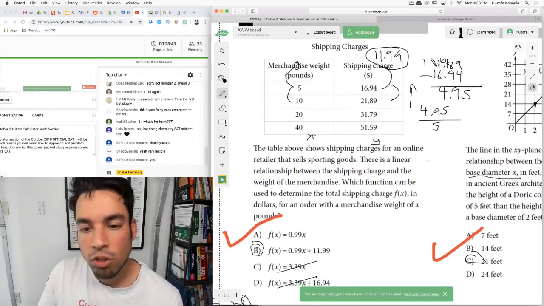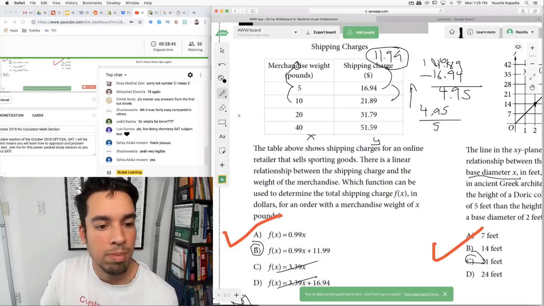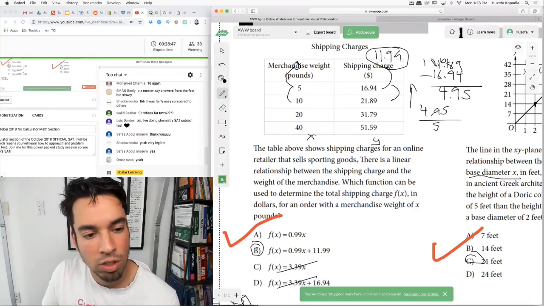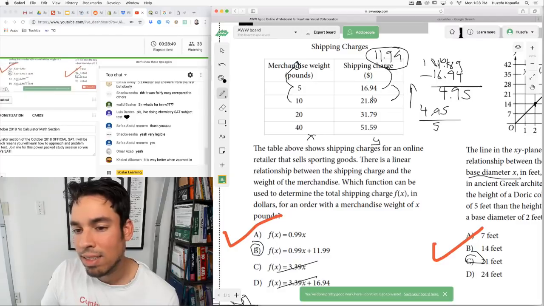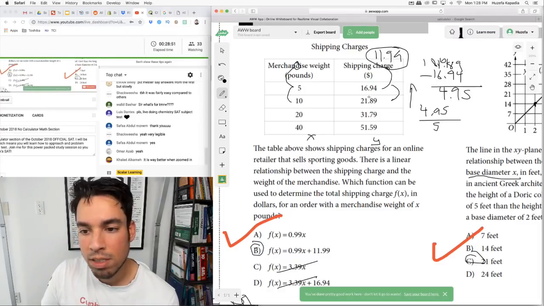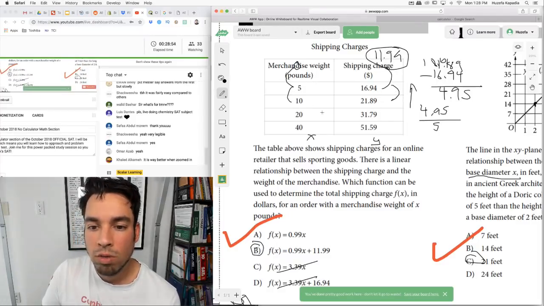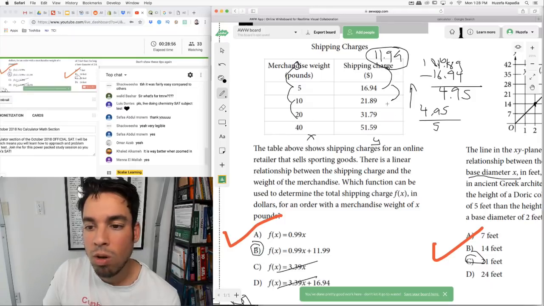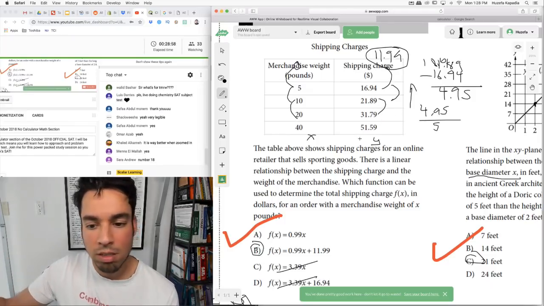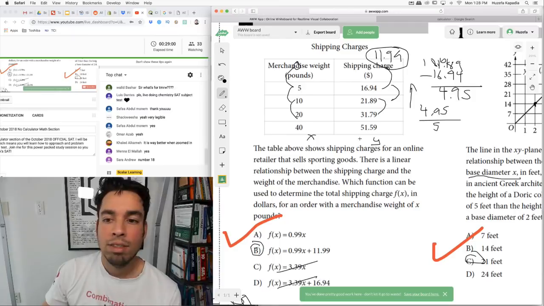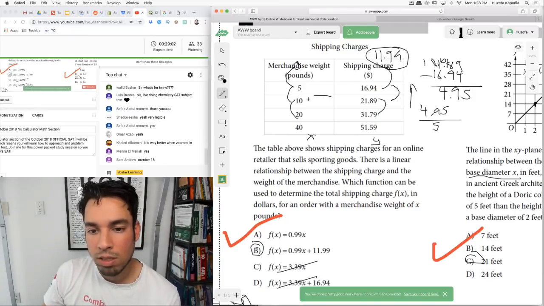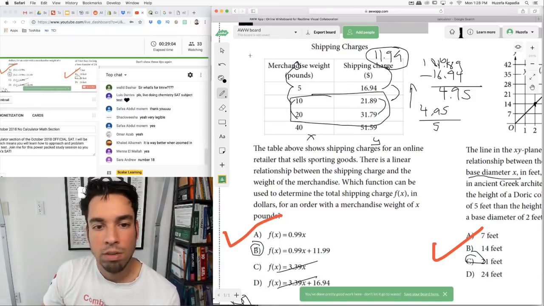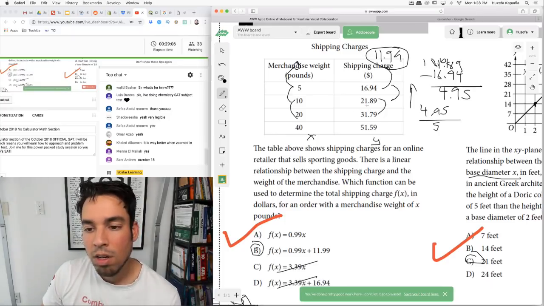Okay, the table above shows shipping charges. Look, this one is all about the fact that they say it's a linear equation. So as soon as I know that it's linear, I know that we're stepping by the same amounts every time. So all I had to do was calculate the slope of this linear equation. I have to take the difference in the y's over the difference in the x's. Let's choose this one this time, and subtract bigger to smaller.